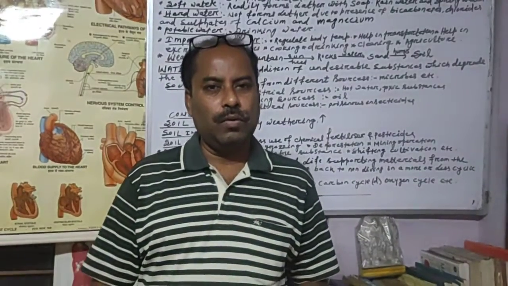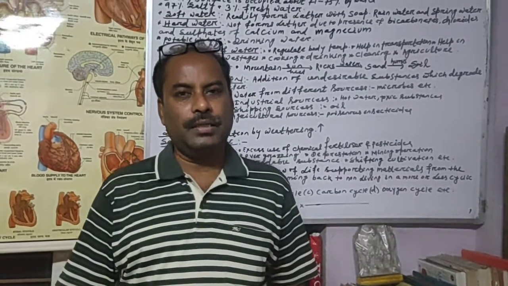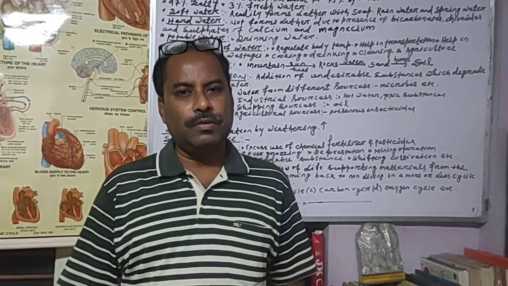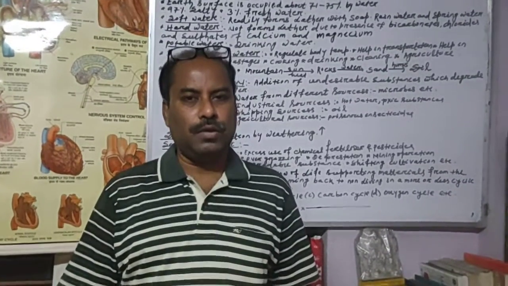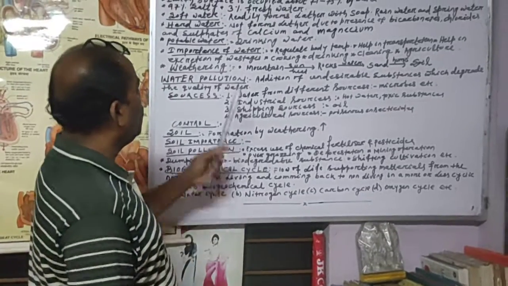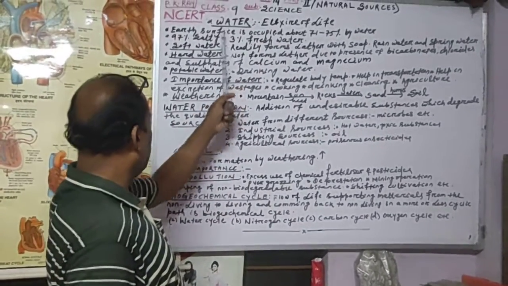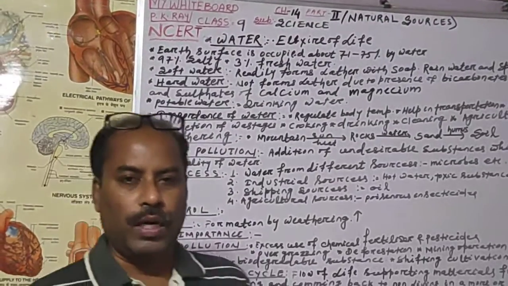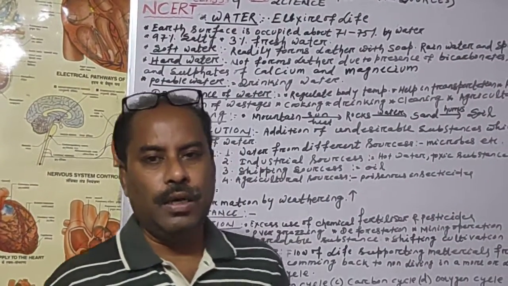So today we'll learn class 9 science NCERT chapter 14, natural resources part 2. So in part 2 we have to see the main points here: water and soil. Today's main topic is water and soil, which are natural resources.